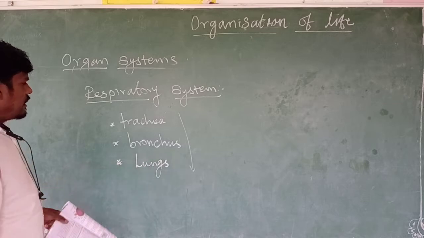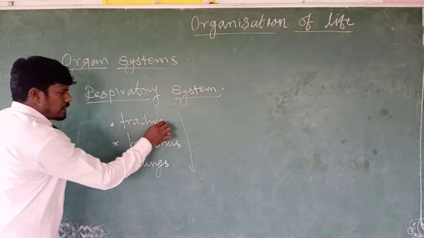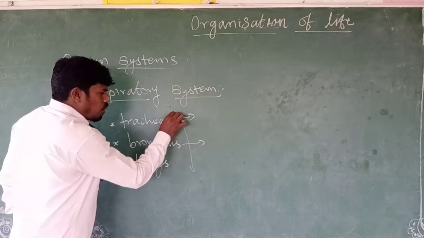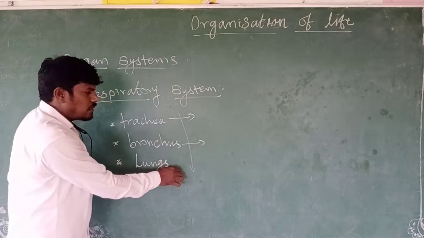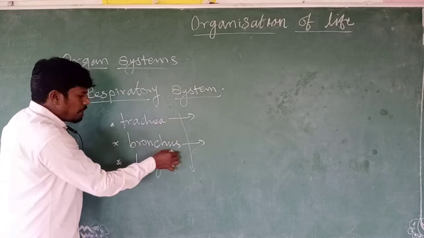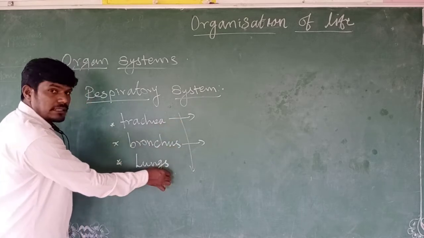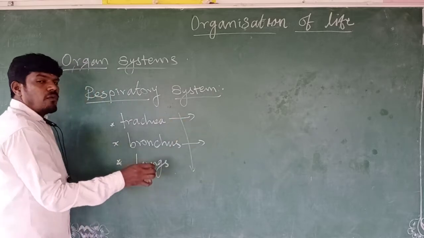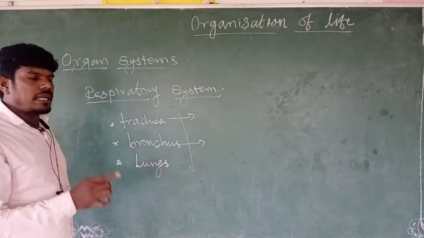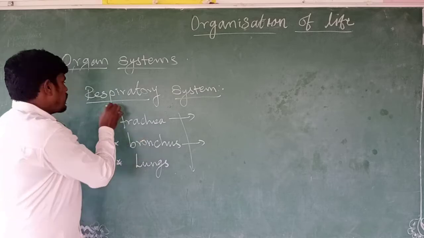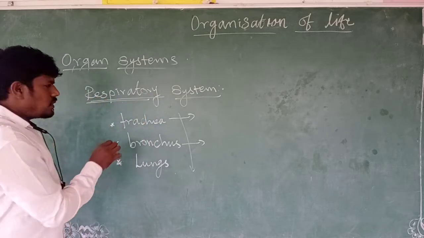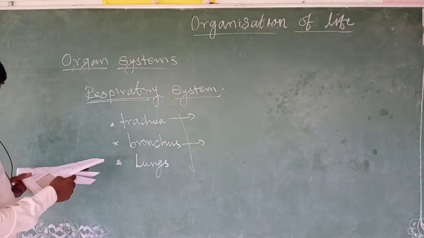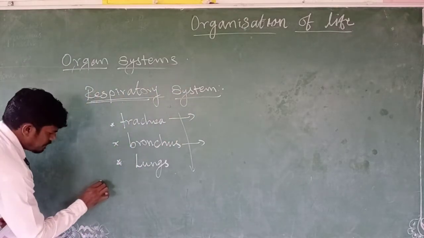Each one is an individual organ. Now you understood: the trachea is one organ, the bronchus is one more organ, and the lungs are one more organ. These three organs are composed together and involved in similar functions, the respiratory process. So this is called the respiratory system. And first, I will explain about the nose.